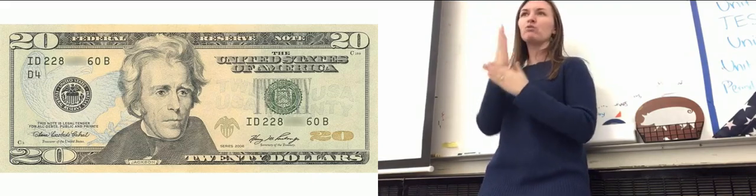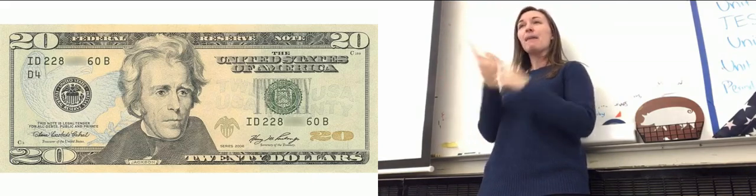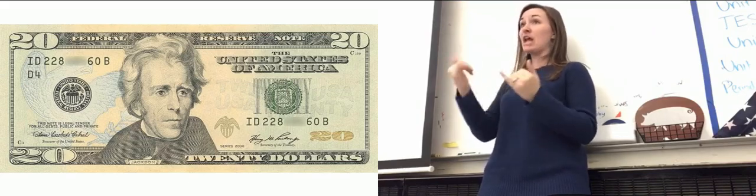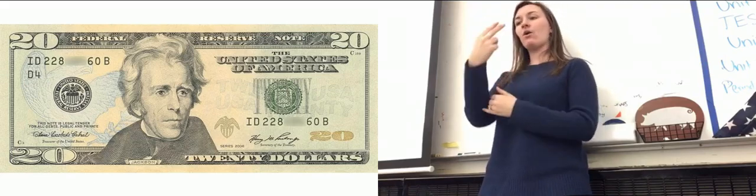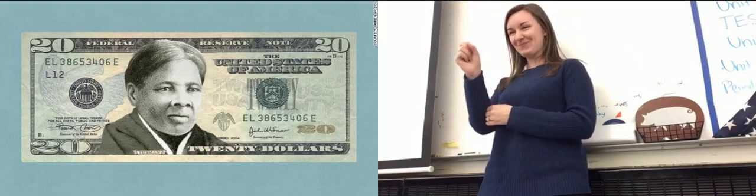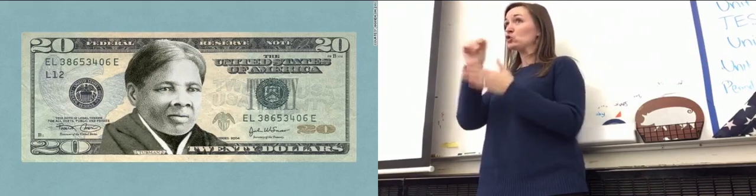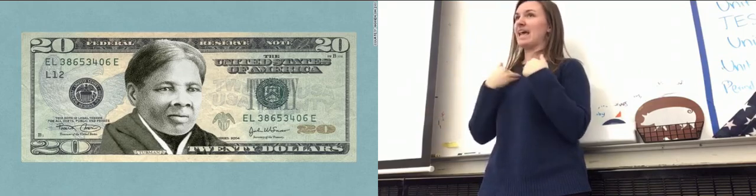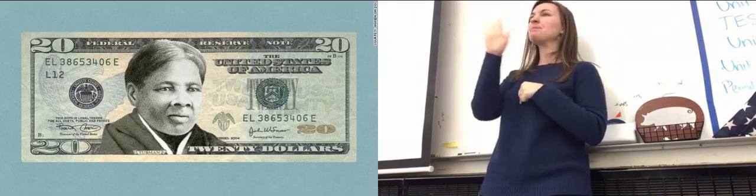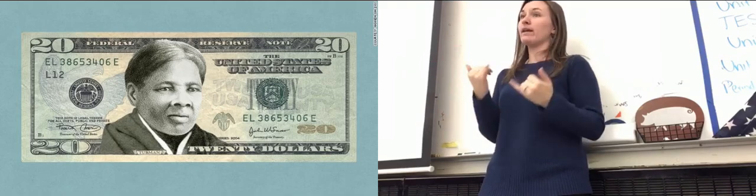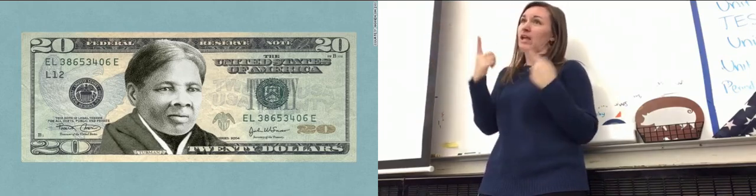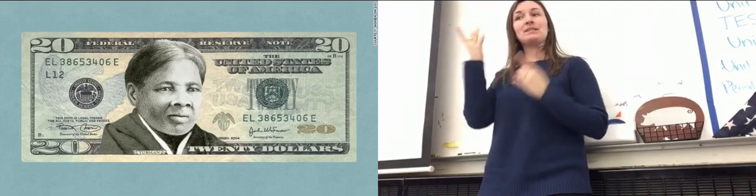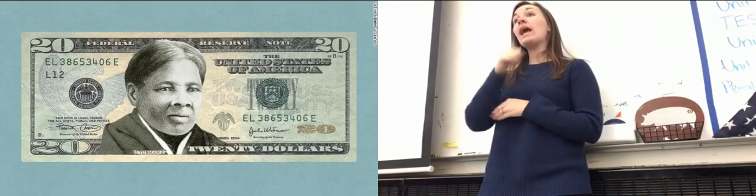Because of that, there was a bill that was enacted during the Obama era that says that now they're going to replace the $20 bill with a woman. They voted, and it came out to be Harriet Tubman as the winner. So, in theory, the $20 bill would have Harriet Tubman. However, current administrative policies have reversed this and said it was too much money. So right now, this is not going to happen because it's been put on pause. So we don't know if this is actually going to happen. It was passed into law, but we'll see what's going to happen in the future. Okay, anything about Andrew Jackson that you guys need?